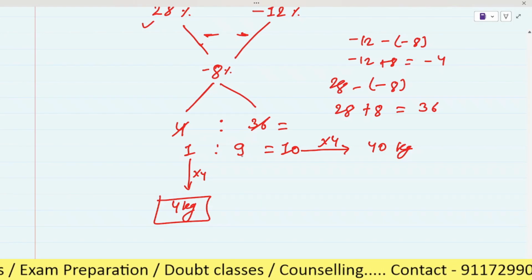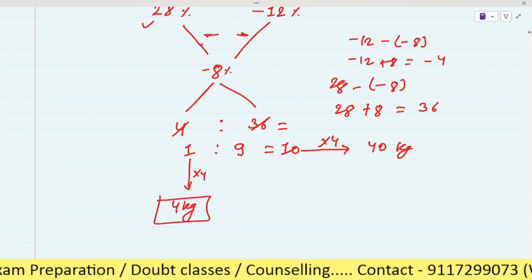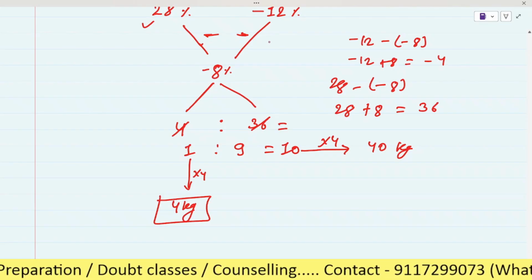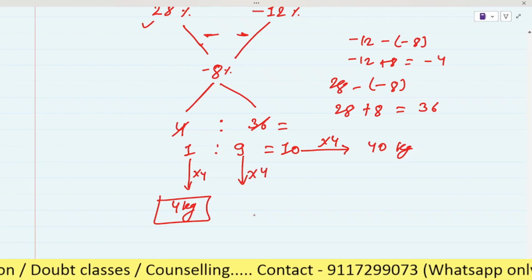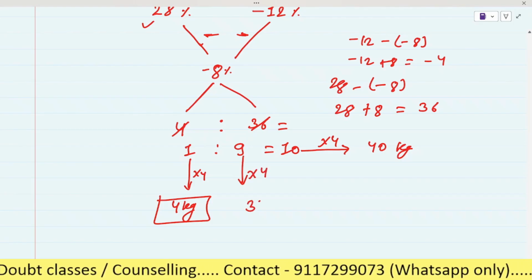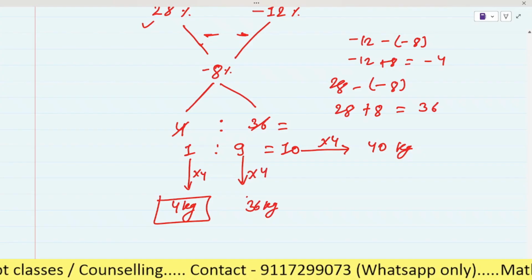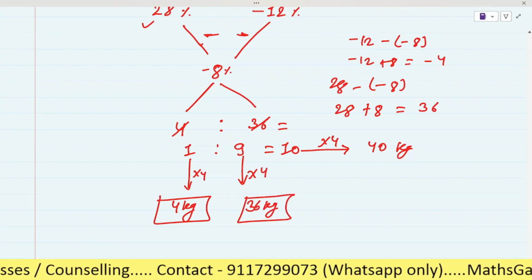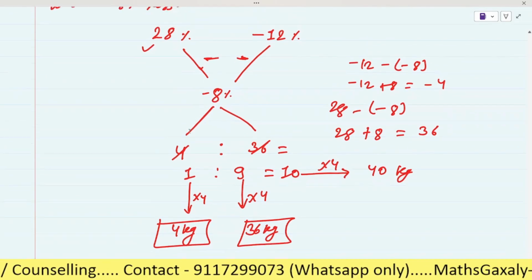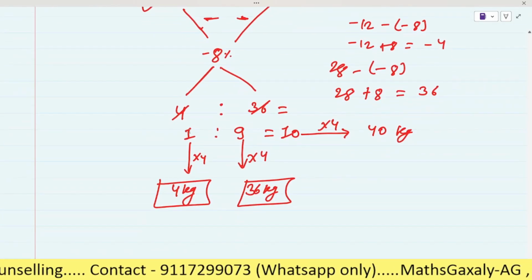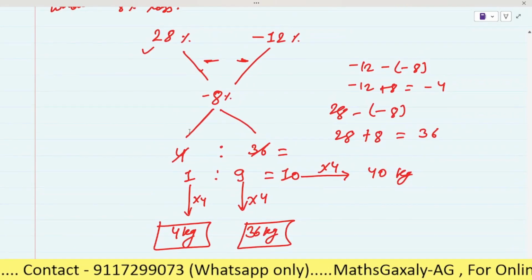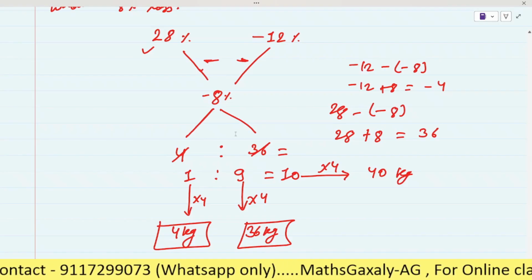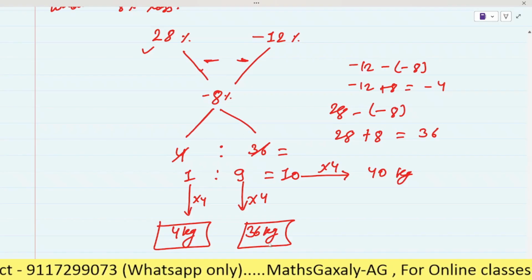And for the quantity sold at 12% loss, we multiply this 9 by 4, so it will be 36 kg. It means 36 kg of rice has been sold at 12% loss, so that he gets a total loss of 8%. In this way you have to solve this type of question, okay?